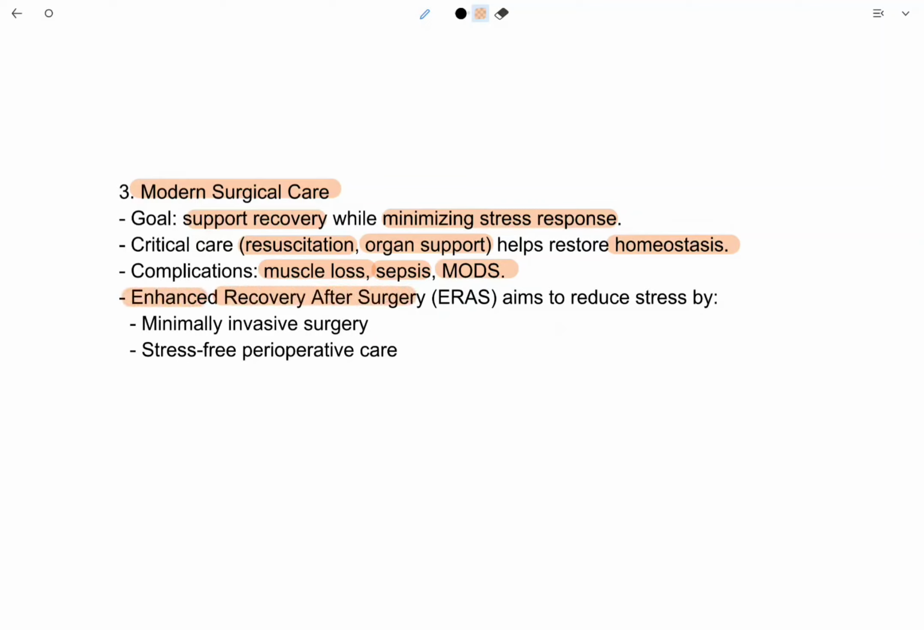Enhanced recovery after surgery, or ERAS. What is ERAS? It aims to reduce stress by minimally invasive surgery and stress-free perioperative care. So what is ERAS? It is enhanced recovery after surgery. The main function of ERAS is to reduce surgical stress. It reduces stress by minimally invasive surgery and stress-free perioperative care. So these are two aims of enhanced recovery after surgery, or ERAS.